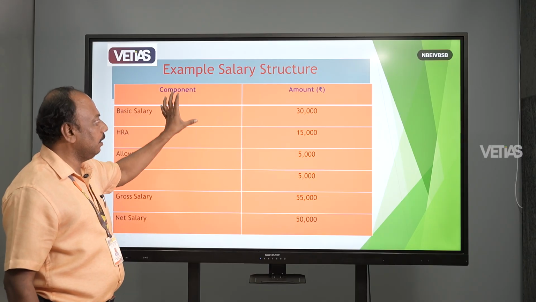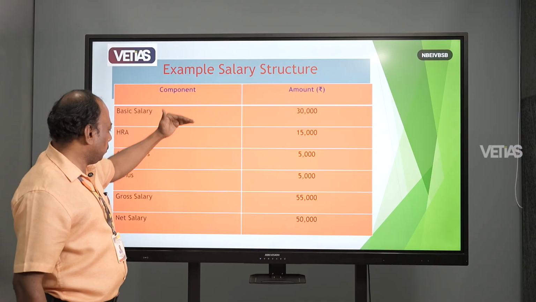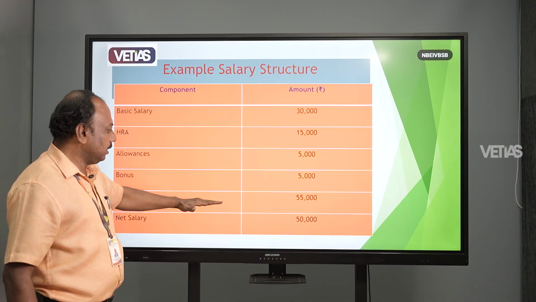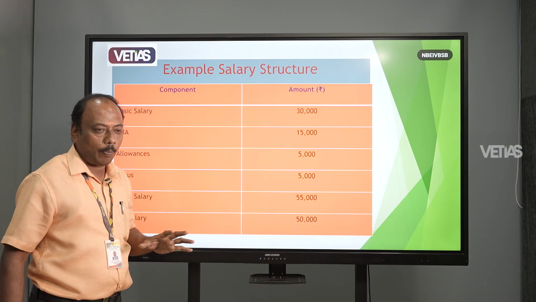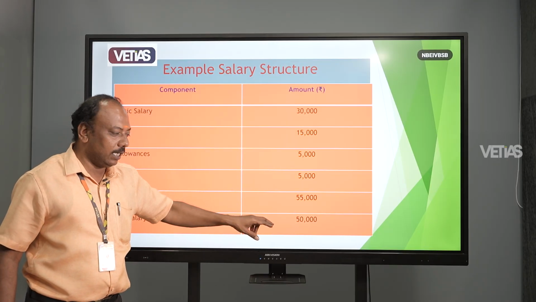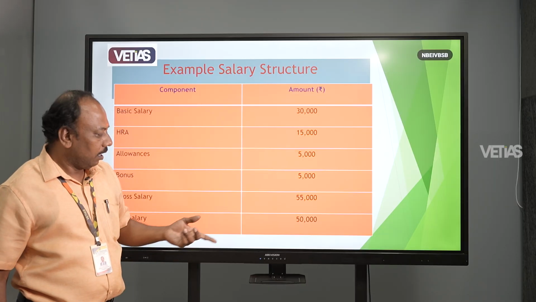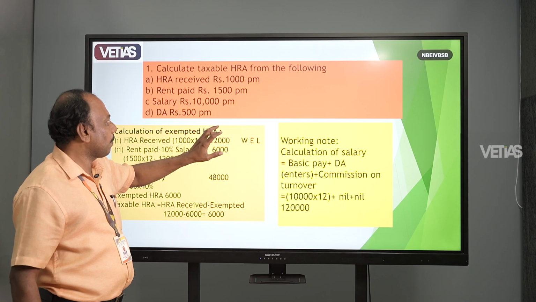We are preparing the salary structure. This person is getting the salary: basic pay, allowances and bonus. So this is the gross salary. The person is getting 55,000 as gross salary. What is the net salary? Based on the percentage, we are calculating 5,000 as a deduction, and the net salary is 50,000. So this is the salary structure.